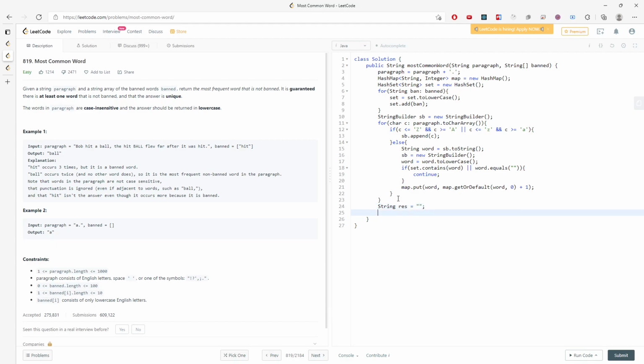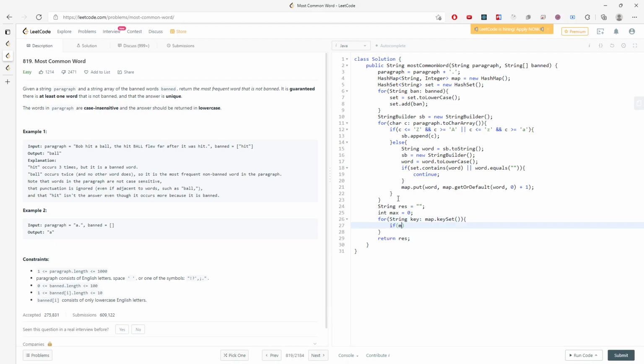using double quote notation. And then for every single time I traverse a key set, I'm going to find out the maximum frequency, right? So I'm going to say max equals 0. And then later on we'll return the result, right? So I'm going to say string key for map.keySet,